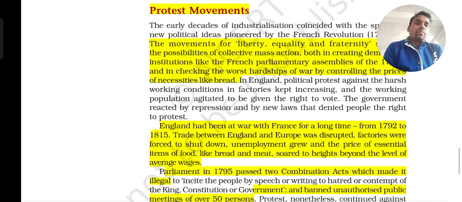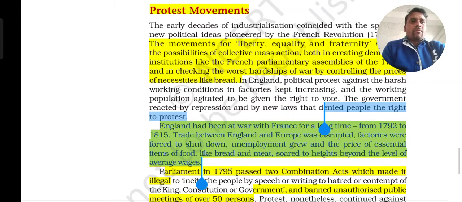More than that, the prices have increased. So it gave a lot of problems for the people. Already we know, when the tomato price in our country reaches 100 or 80 per kilo, what problems it creates, you know very well. And tomato is only a vegetable that we put in a curry. But if the price of their staple food, their main food, bread and meat, increases, just imagine what the situation could be. So this is what happened.